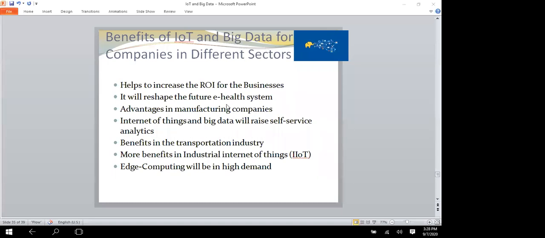For the health system, and for manufacturing companies, the IoT sensor with the equipment definitely helps. When IoT devices are put with the equipment, it will automatically increase the revenues and the income.